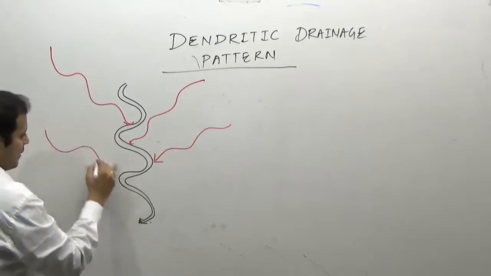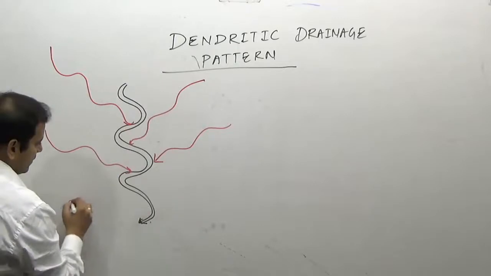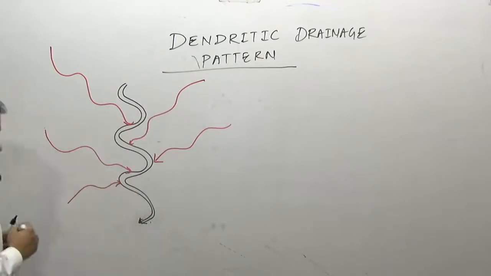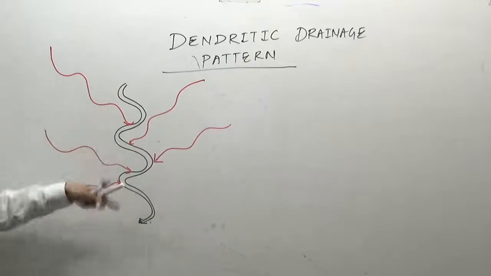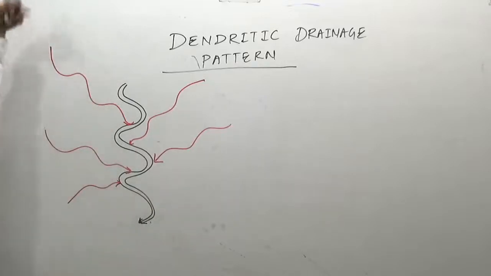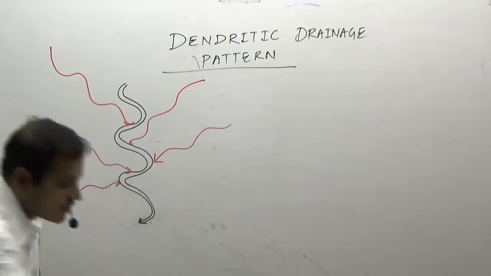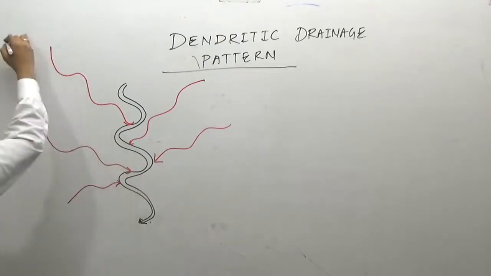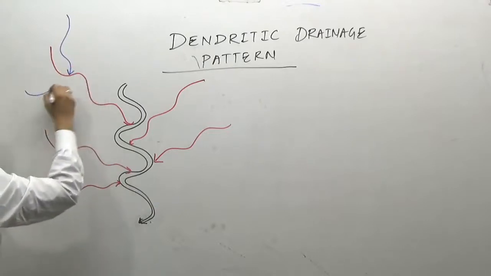They can have their own path and join the main river at different angles. Similarly, the tributaries of these tributaries, Ganga, Yamuna's tributaries, Chambal's tributaries, many other tributaries, will also join the master stream and each other at different angles.